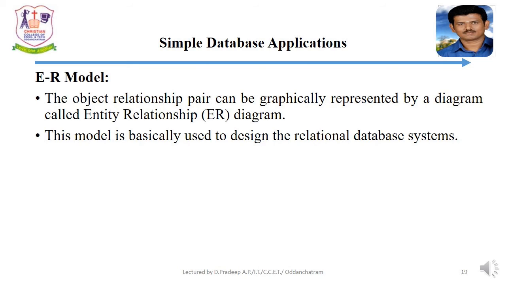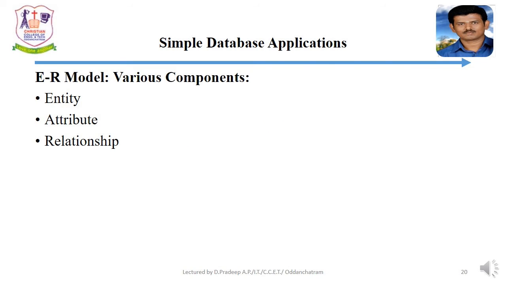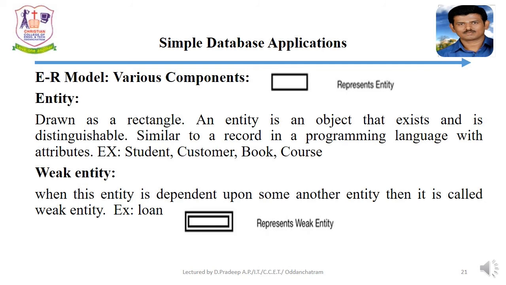ER model. The object relationship pair can be graphically represented by a diagram that is called entity relationship diagram. This model is basically used to design the relational database system. In the ER diagram, we have three basic components: entity, attribute, and relationship. Entity, it is drawn as a